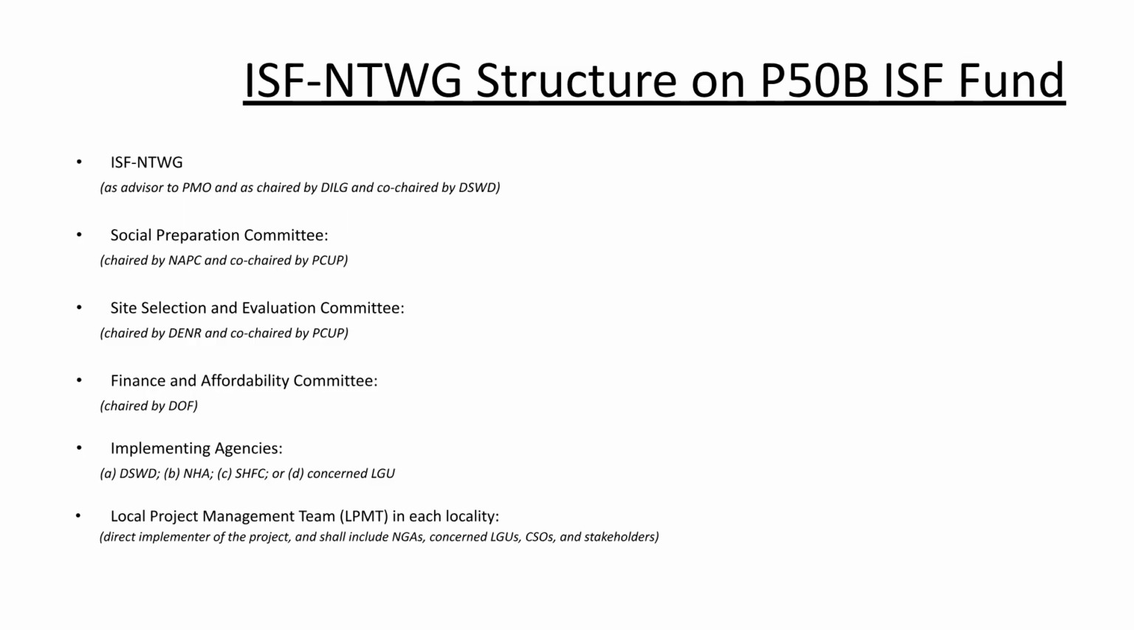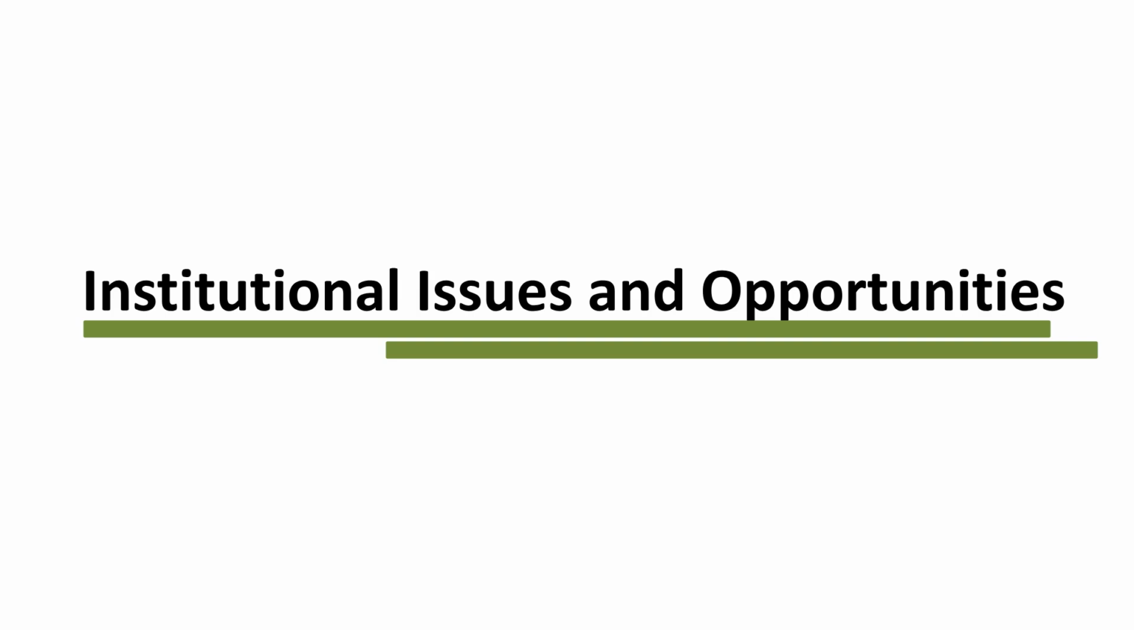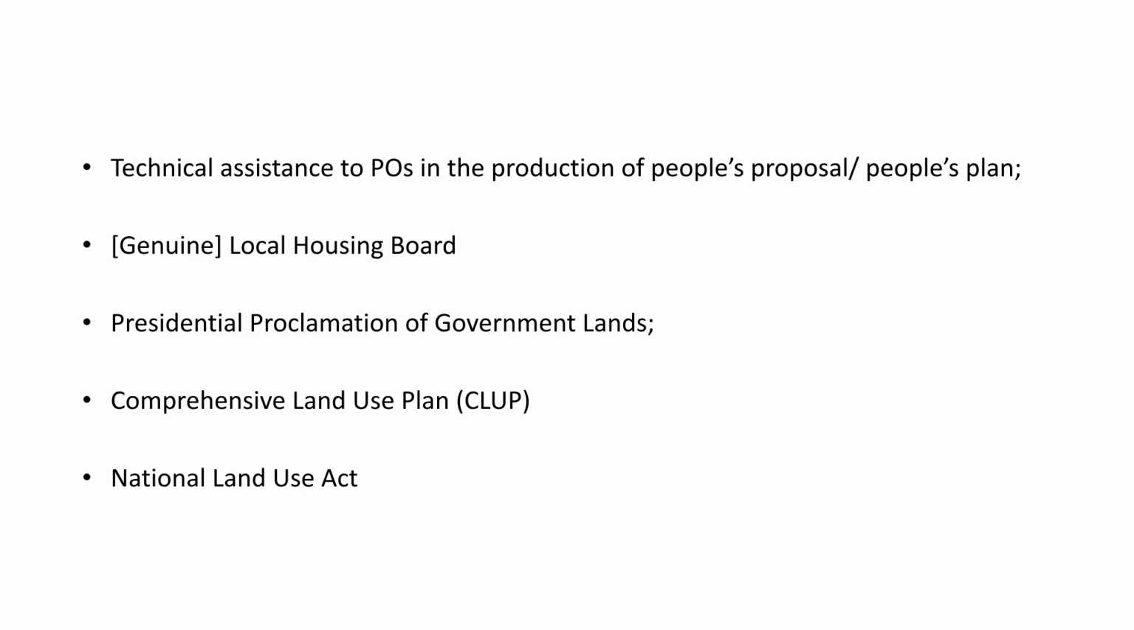The ISF National Technical Working Group structure for the P50B ISF fund includes several committees, such as social preparation, site selection, evaluation, and finance, as well as implementing agencies and local project management teams. Finally, we consider institutional issues and opportunities related to the implementation and sustainability of these programs. Opportunities include technical assistance for people's organizations in creating people's plans, the role of a genuine local housing board, presidential proclamation of government lands, and the Comprehensive Land Use Plan and National Land Use Act.